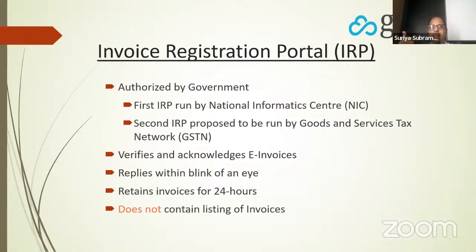So the first portal is authorized by the government, run by NIC. Second portal, the GSTN has called for tenders. Somebody will take it up at some point. It verifies and acknowledges e-invoices, and replies within a blink of an eye. So usually people ask, how long does it take? Usually between 100 to 200 milliseconds, you will get an answer. This portal retains invoices for about 24 hours. We know that I think it's now 72 hours. But beyond that, it does not retain invoices. So if you go search for your invoice in this portal after 3 days, you will not see it. It does not contain a listing of your historical invoices.